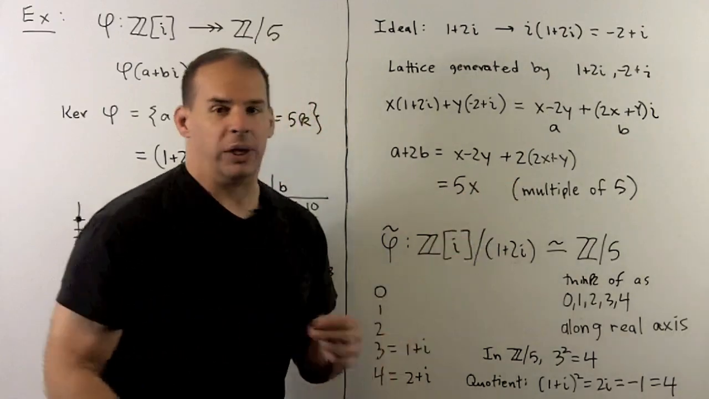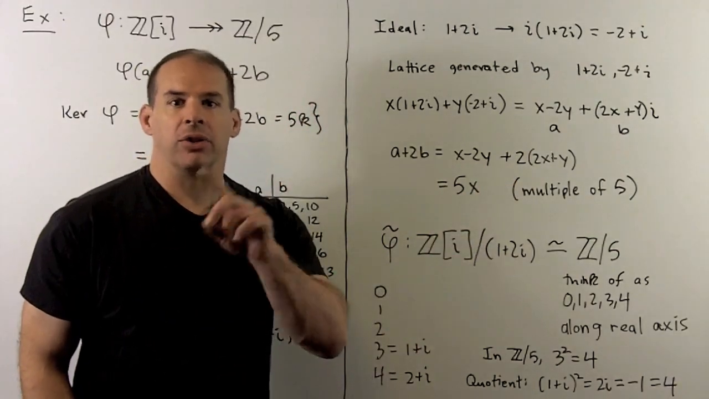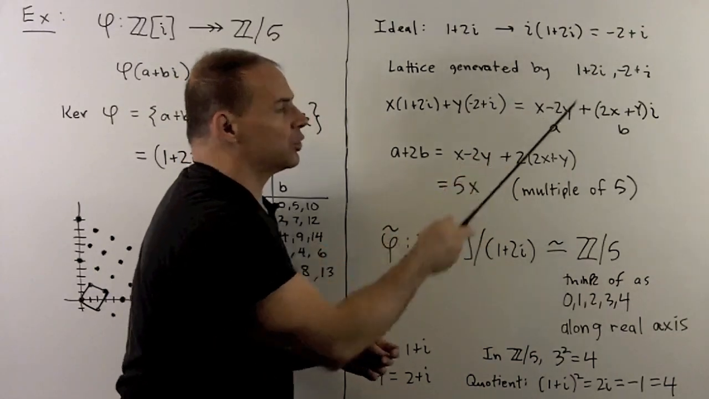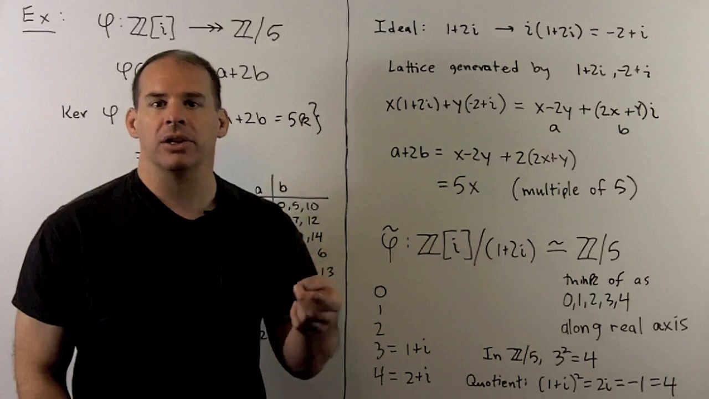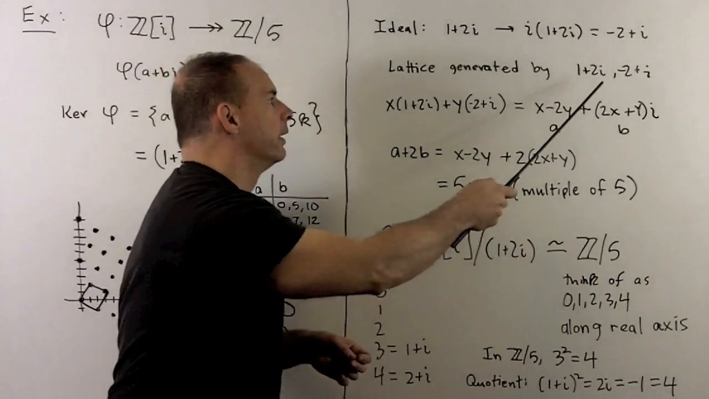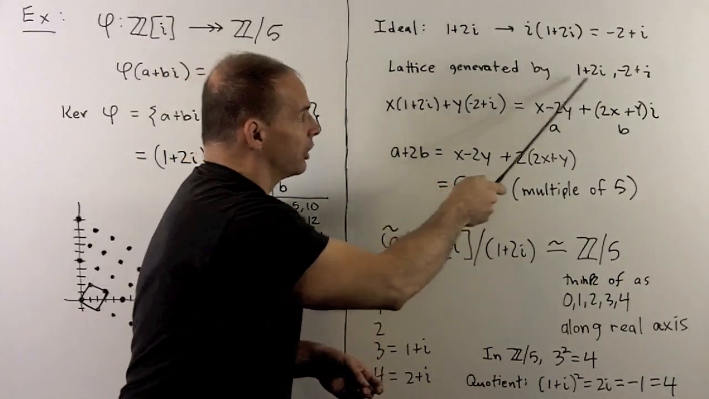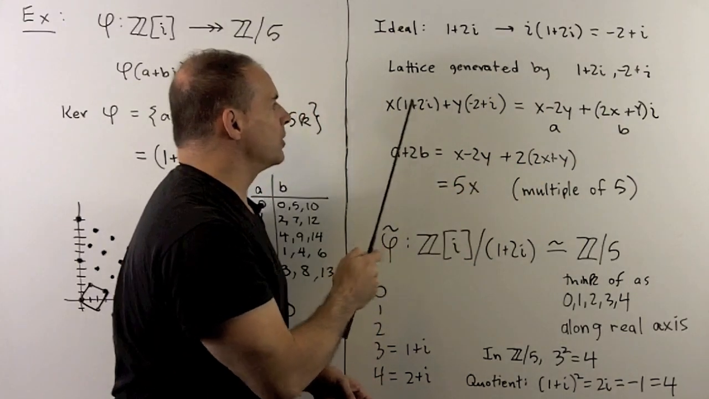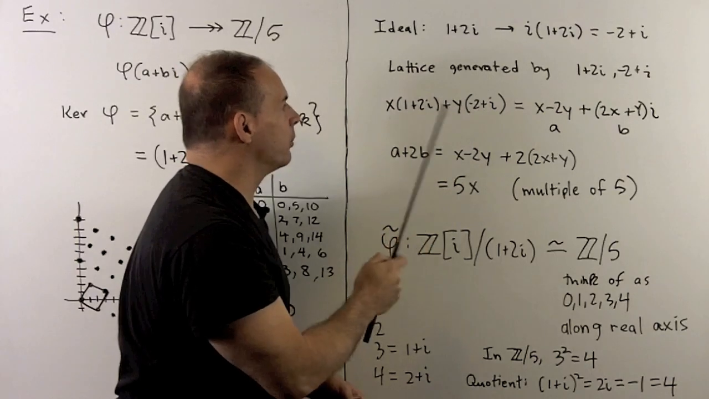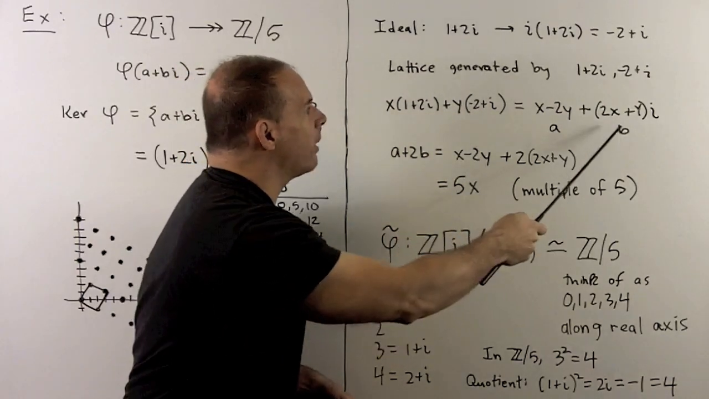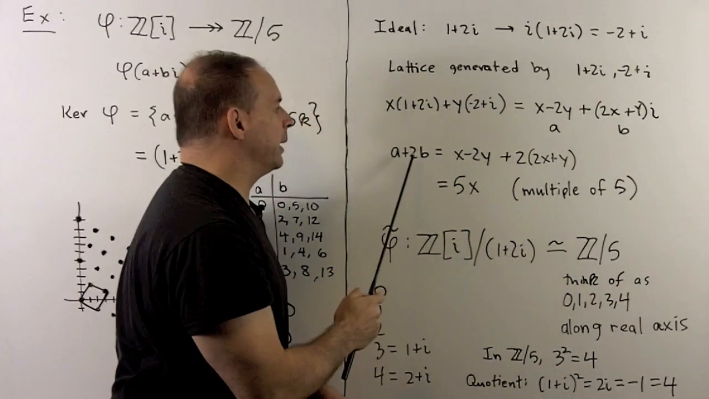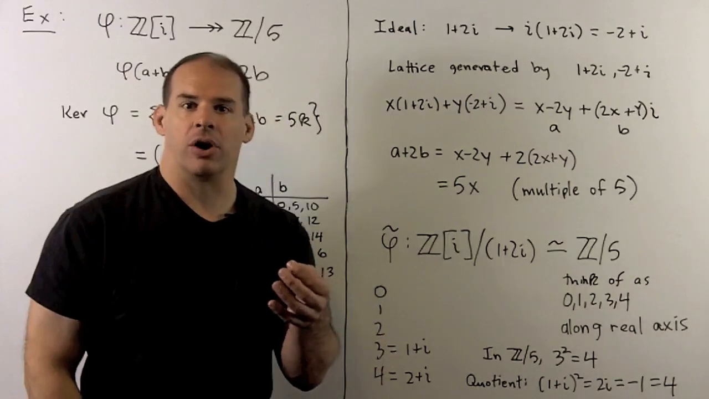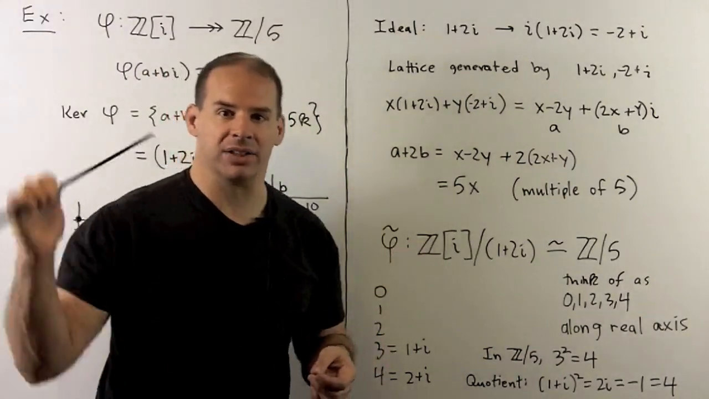That seems like we need two elements to generate our ideal, the kernel. But you'll note, if I multiply 1 plus 2i by i, we get minus 2 plus i. So I only need one element to describe our kernel. Now, let's check that linear combinations of these with integer coefficients satisfy the original condition. I take x times 1 plus 2i plus y times minus 2 plus i, with x and y integers. If I work that out, we get an a and a b. I take a plus 2b and I get 5x. So this is definitely a multiple of 5. That confirms that our lattice at least satisfies this condition.